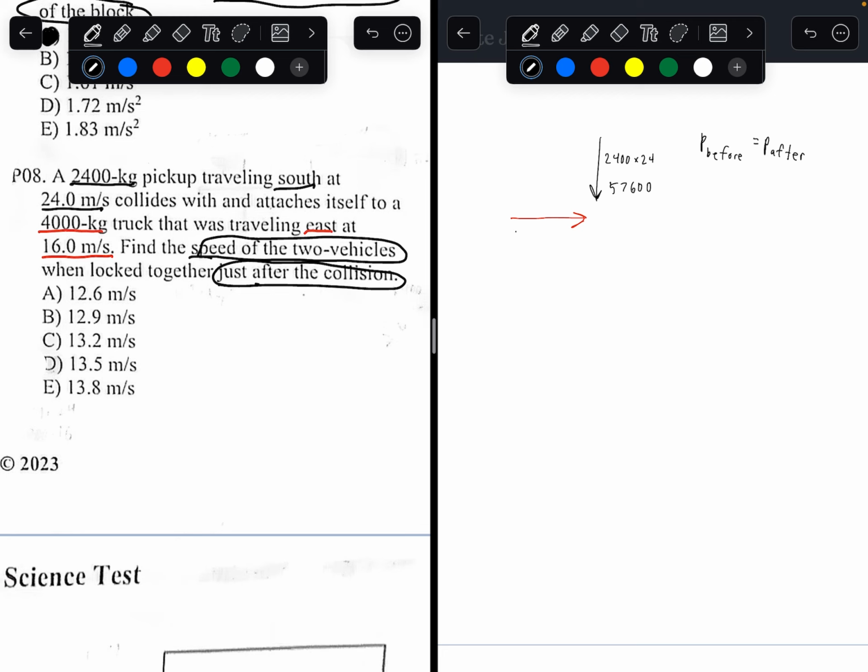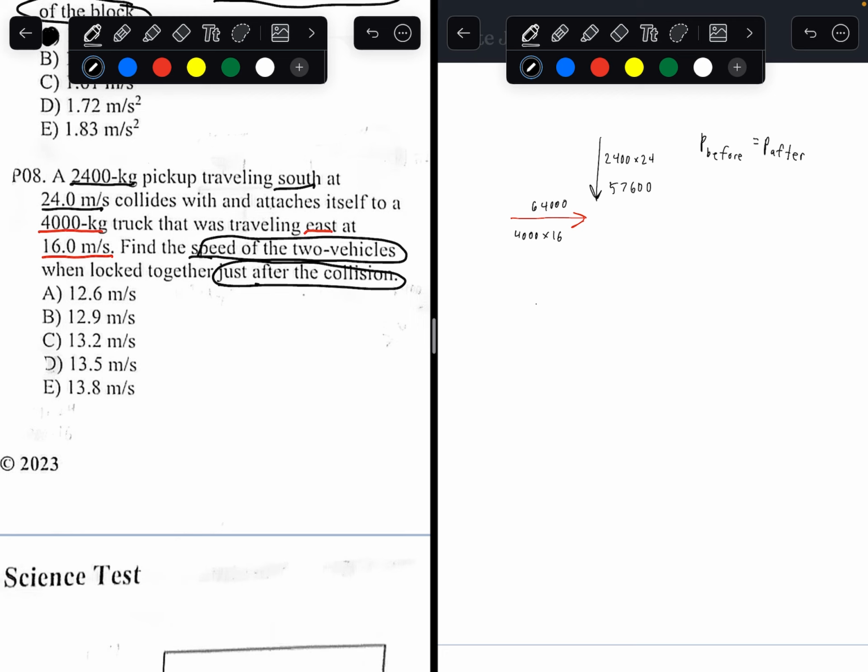For the other truck, the red truck, you're going to have a mass of 4,000 times velocity of 16 meters per second. You'll get a momentum of 64,000. So those are the two momentums you'll have.